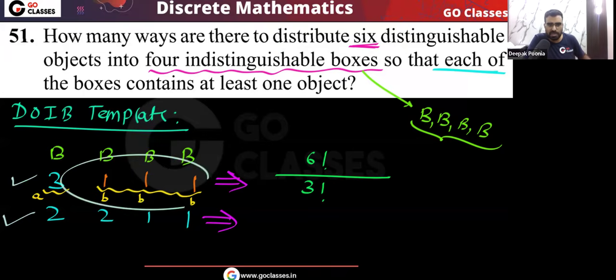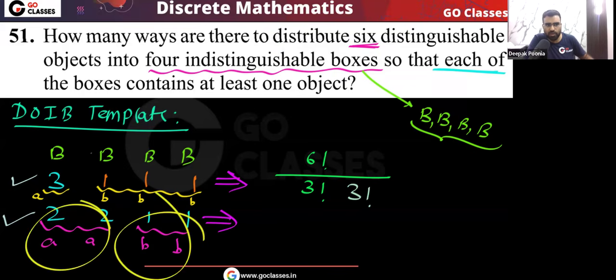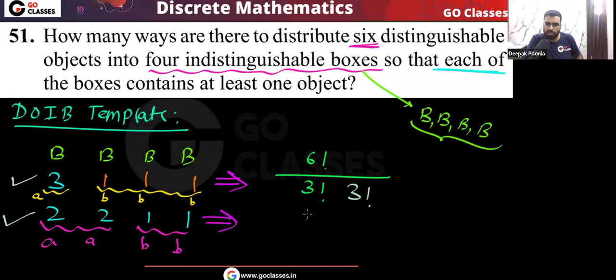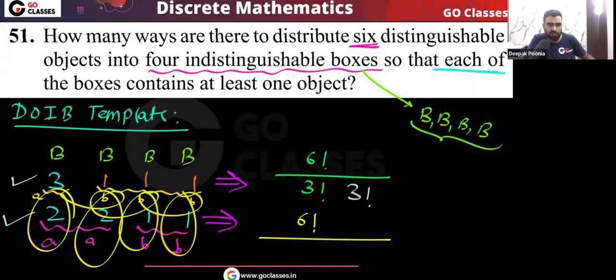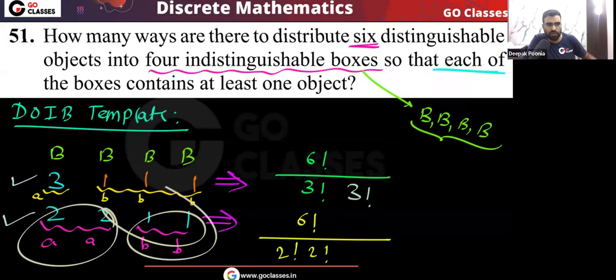And remember, because of this repetition of value B, B, B, we will divide by an extra 3 factorial. And what about this? Here you have repetition of value, you can see it's like AA and it's like BB. So because of this double A, we will divide by 2 factorial. Because of this, we will divide by 2 factorial. So the total will be 6 factorial divided by 2 factorial, 2 factorial, 1 factorial, 1 factorial. And remember the extra 2 factorial because of this repetition of value.